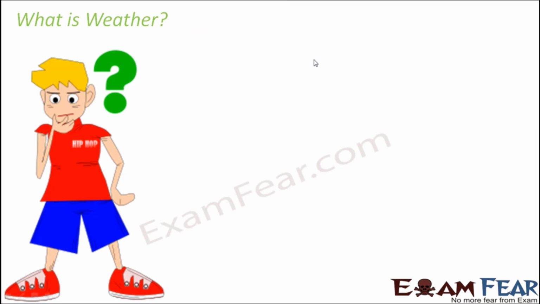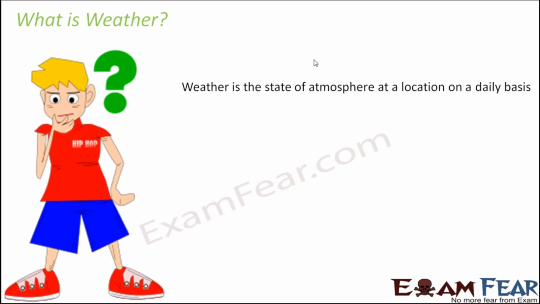So let us see what exactly is weather. How do we define weather? Weather is the state of the atmosphere at a location on a daily basis. This is very important. Till now I have been telling you that weather and climate are two very confusing terms, because a lot of times we think that both mean the same thing or both are synonyms, but that is not the case. That's because whenever we talk about weather, we actually talk about the conditions of the atmosphere